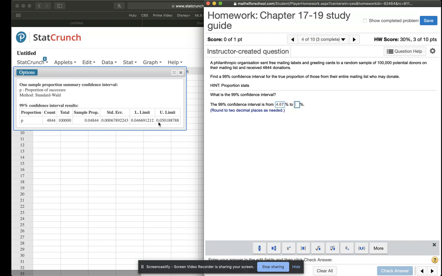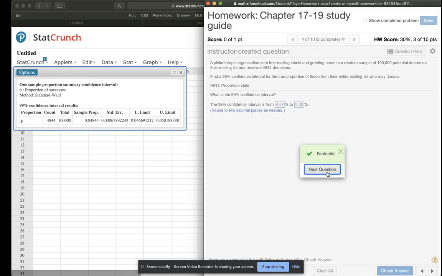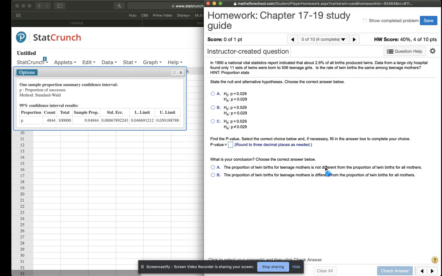And the upper limit is going to be 5.02%. So again, when you see the percentage, convert it to a percentage first, then round. So there's our answer to number 4.